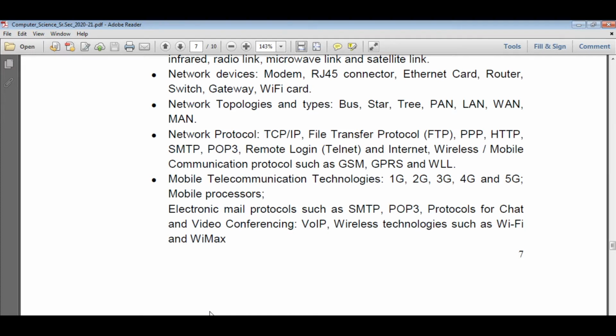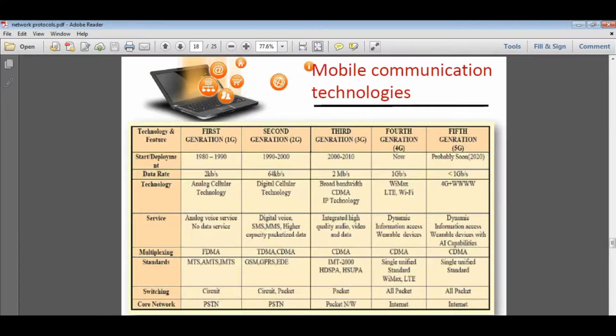In the earlier video, we understood the wireless terminologies along with protocols like GSM, GPRS and WLL. Now we are going to understand mobile telecommunication technology: first generation, second generation, third, fourth and fifth generation. So let's begin. As you can see in this chart, the generations are given in a comparison format. Here I have mentioned the technology features: first generation, second generation, third generation, fourth generation and, at last, fifth generation.